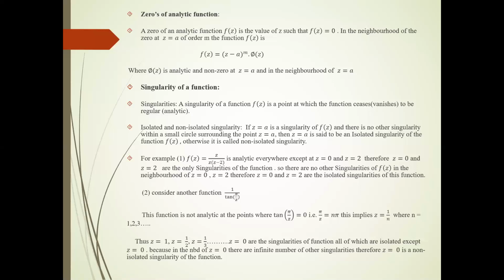the neighborhood is nothing but we can take any circle or triangle. If we draw a circle around that point and that circle does not contain any other singularity, then if such a neighborhood exists, we can say that the singular point is an isolated singular point.